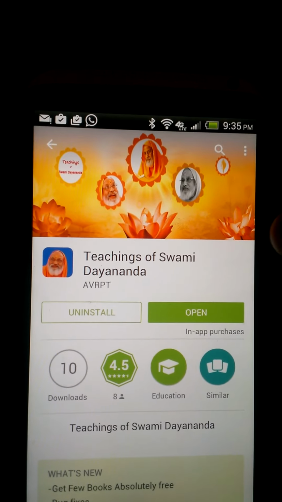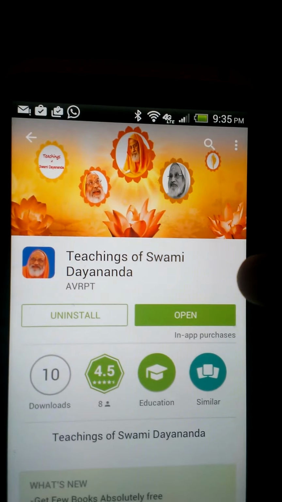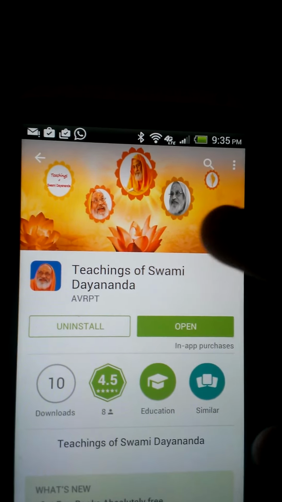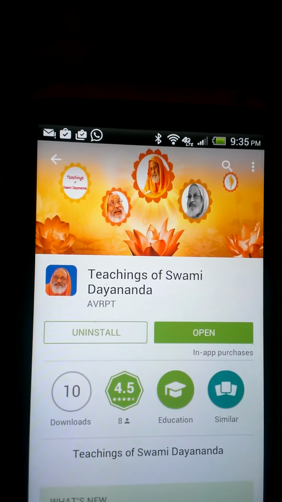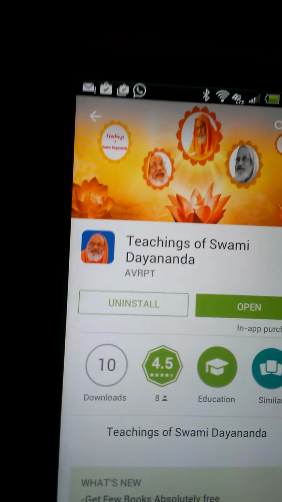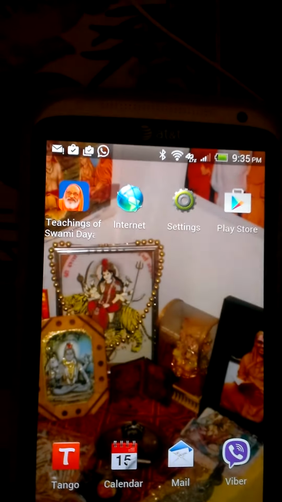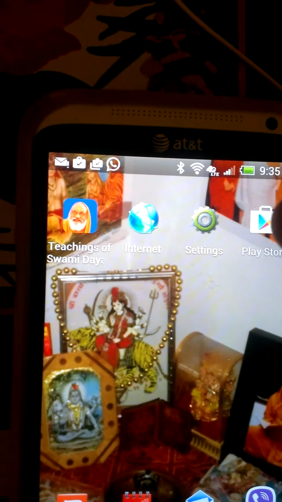Now, since I already have the app installed, I have an uninstall option over here. But if you haven't installed the app and you're installing it for the first time, then there will be an install button. And so you go ahead and you click on the install button, which will show up on your screen. And once it is installed, it'll take maybe a minute or so to do that. And then you'll see there's an icon on your home screen or wherever you store it. And so you click over there, and this will open up the app.